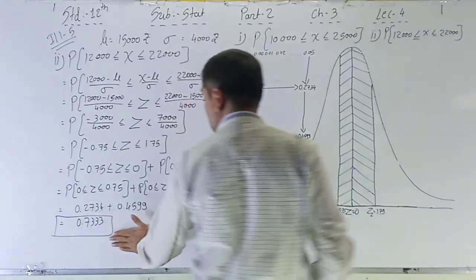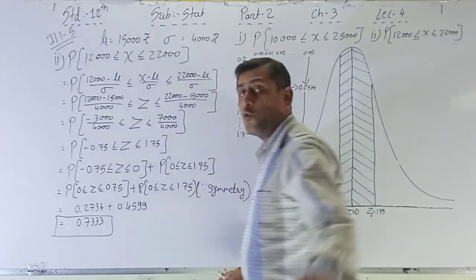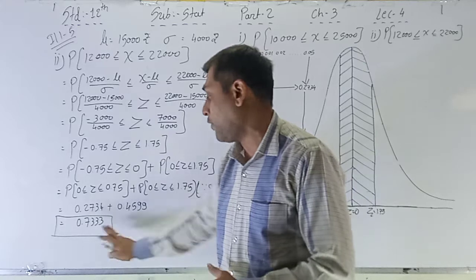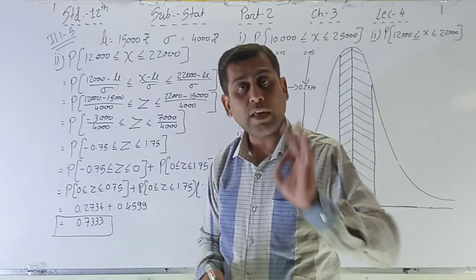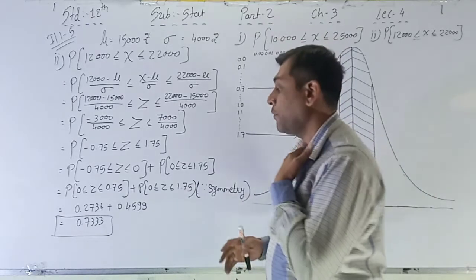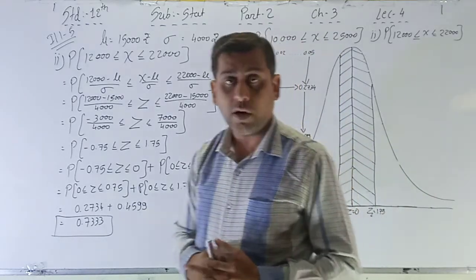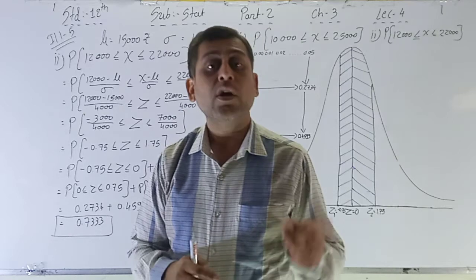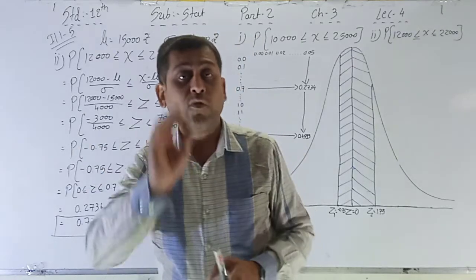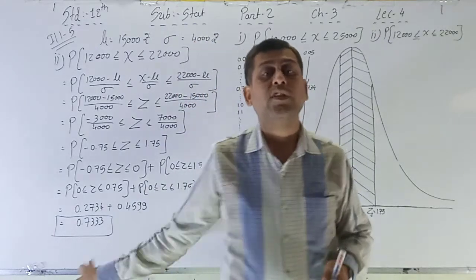Percentage. So this one is only the probability. If you want to convert that into the percentage, then just multiply with 100. In percentage, what is common? 100 is common. That's why whatever probability we find out here, we have to convert that probability into the percentage. For that we just multiply 100 with the probability.